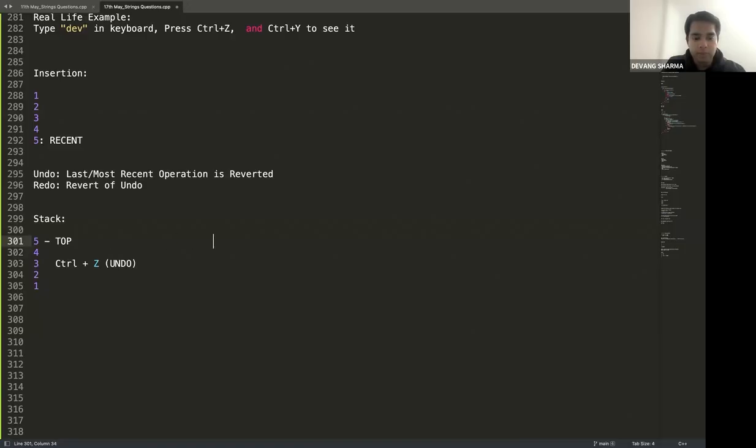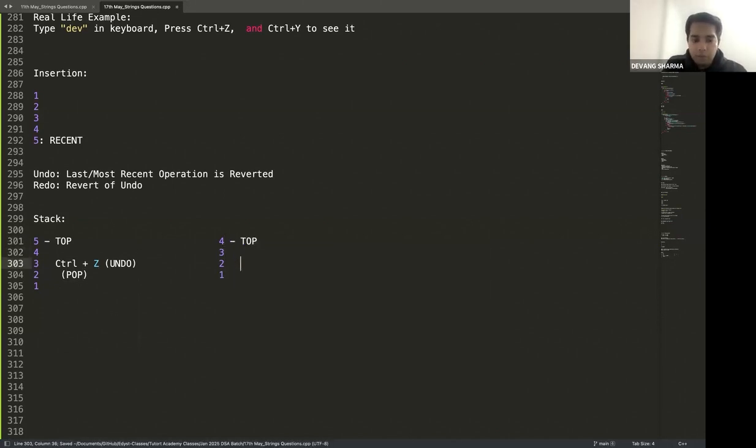So this would become 4, 3, 2, and 1. Basically, this would pop. All agree with this? Now my 4 will be pointing at the top of the stack.